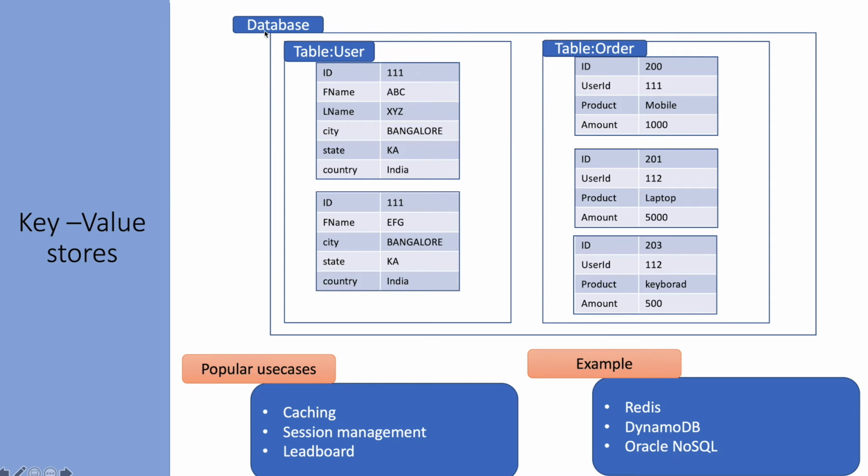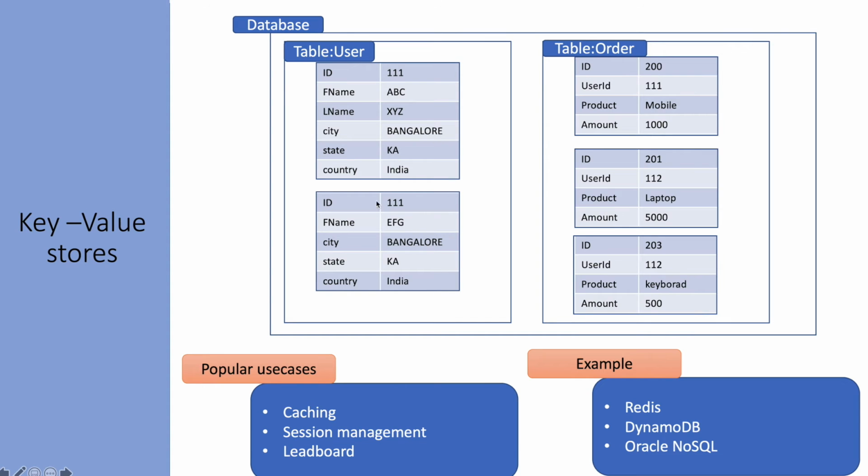In the key value stores, we'll see there's a database, and under that we define the tables. So in this example, we have a database with a table user and a table order. And if we look closely, the data is stored in the form of key and value. So ID is a key, 11 is a value, first name is a key, ABC is a value, last name is a key, XYZ is the value. So on and so forth, we can store the data.